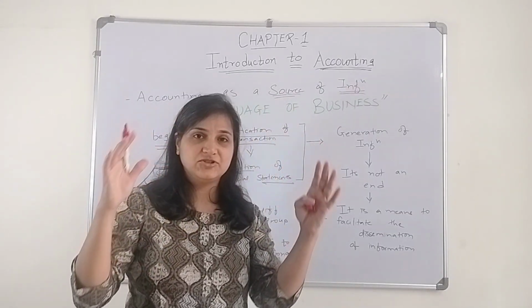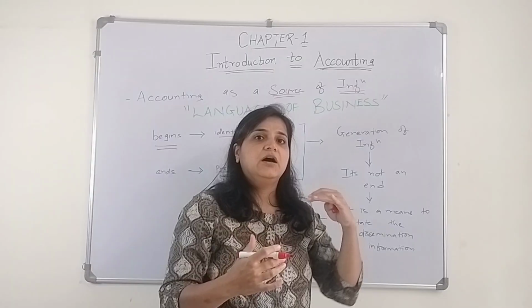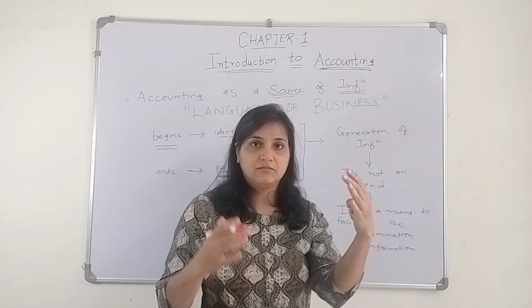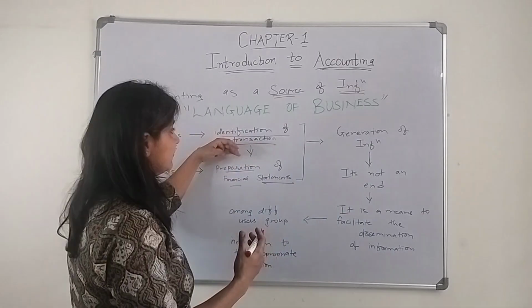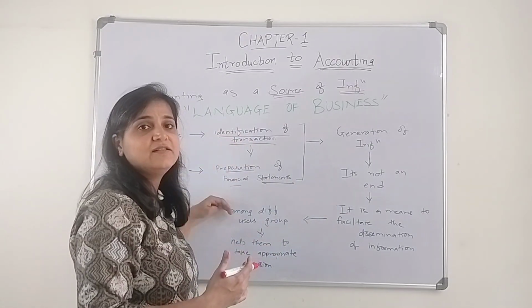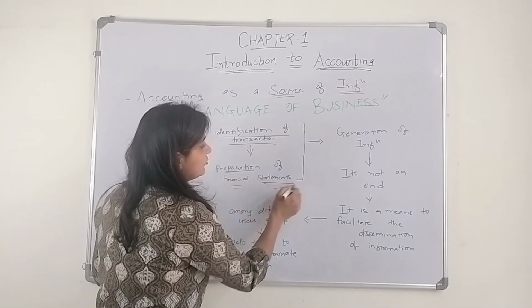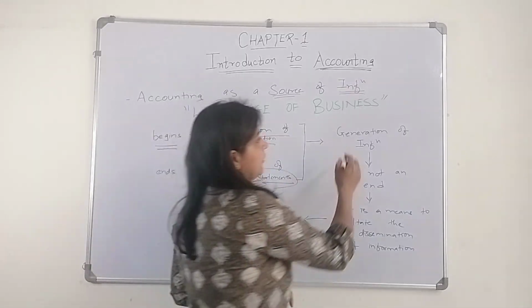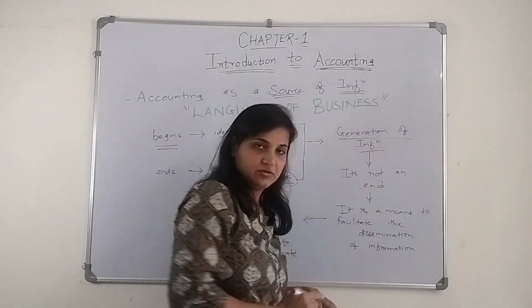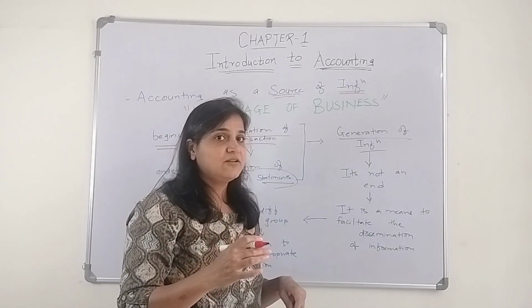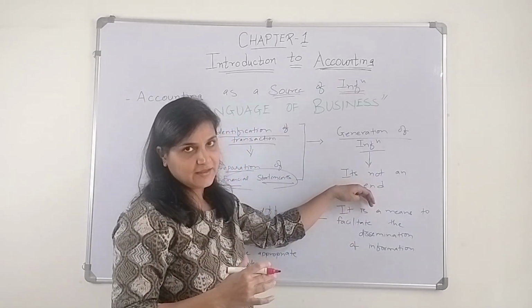So it starts with identifying the transaction, it ends with the preparation of financial statements. And when we prepare the financial statements, it will generate the information. It gives us the information of the business, and that information is not the end.